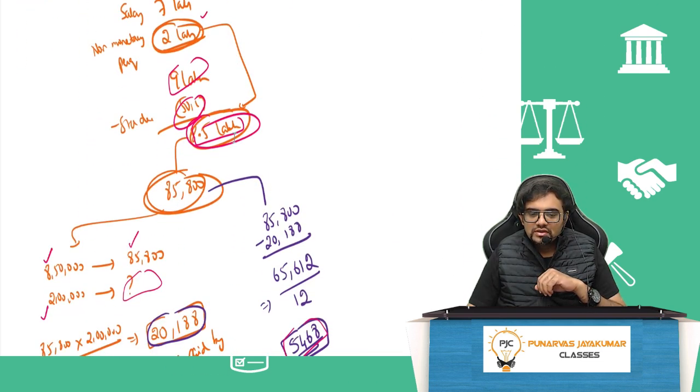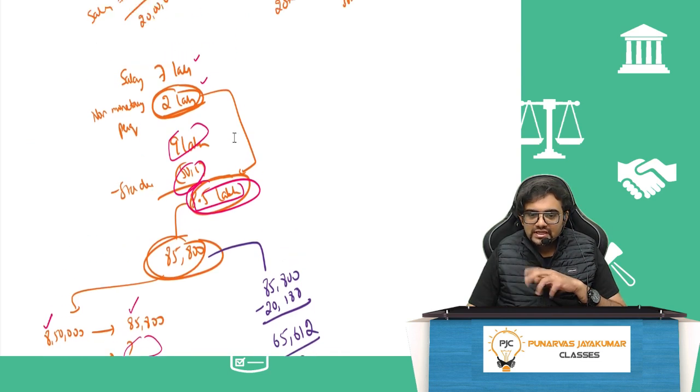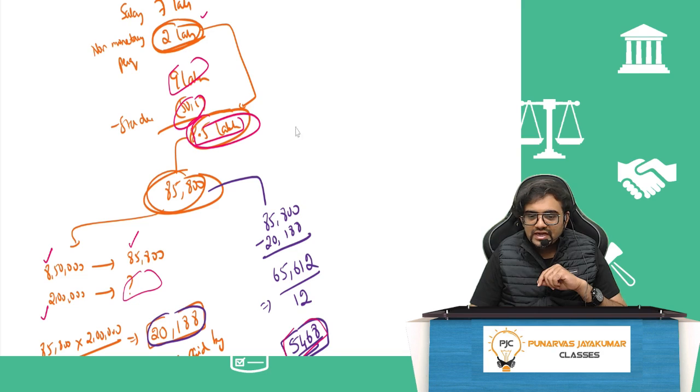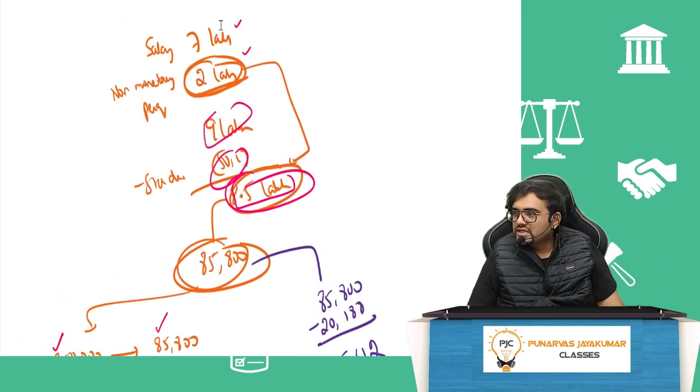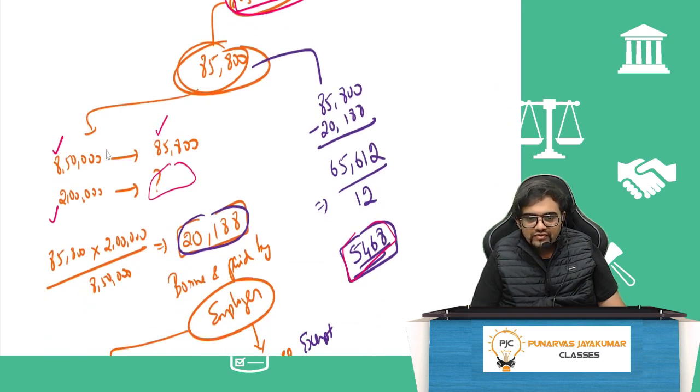On the other hand, as I told you in the previous example, in the salaries, if my salary is 7 lakh, 2 lakh is my non-monetary perquisite. And I say that I don't want to pay tax on the non-monetary perquisite. I should compute the tax normally only: overall 9 lakh minus 50,000, 8.5 lakh. For 8.5 lakh, 85,800 is the tax. Now I will not pay on these 2 lakhs, is what the employee is saying. So for 8,50,000 salary, 85,800 is the tax.